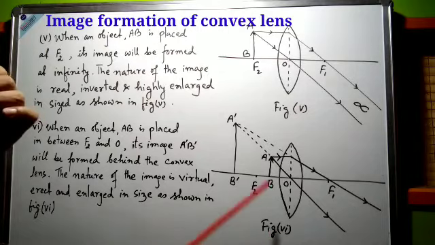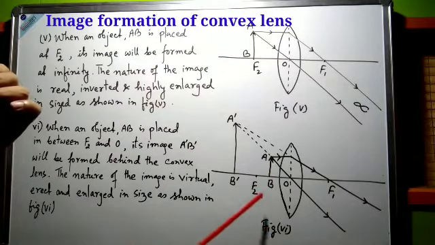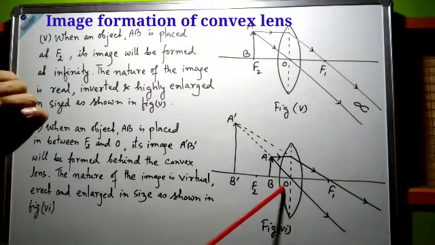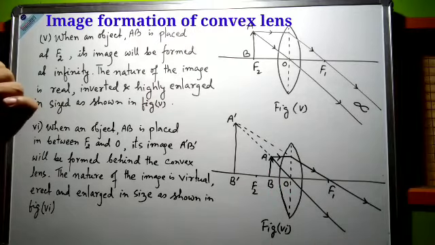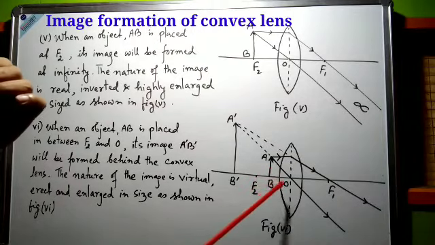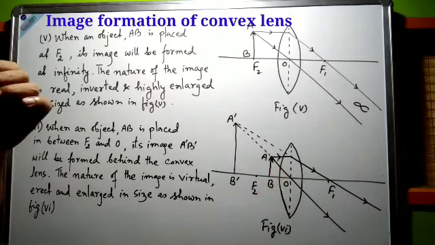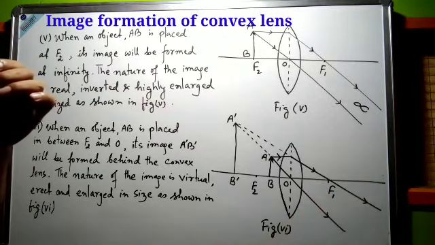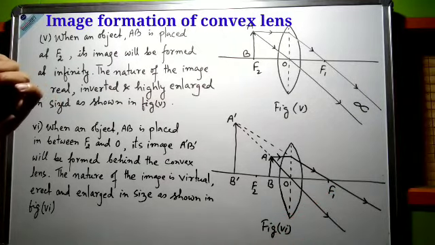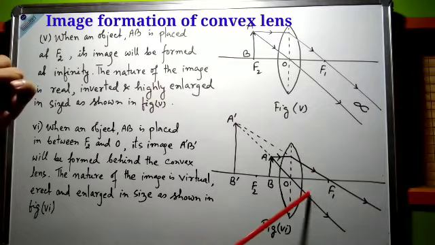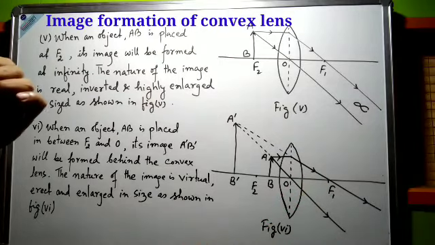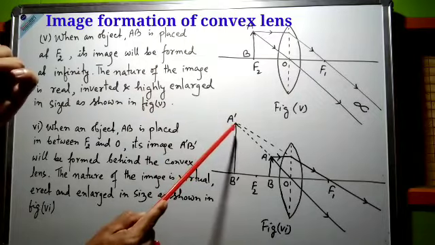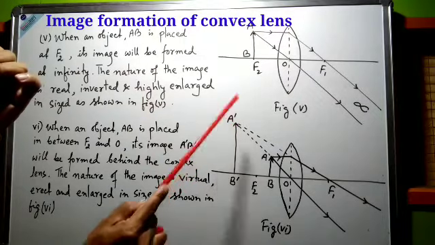In figure number 6, object AB is placed in between focus F2 and optical center O. So let us consider two light rays. One is parallel to the principal axis and second one is passing through the optical center. Then the two refracted light rays are diverging away from each other. So when these two refracted light rays are produced backward, they will intersect at a point A dash.